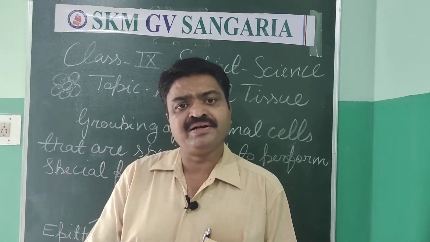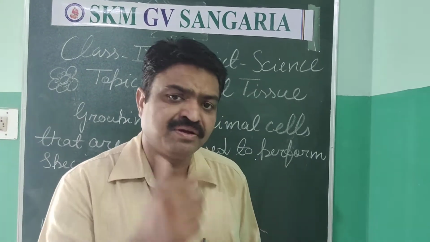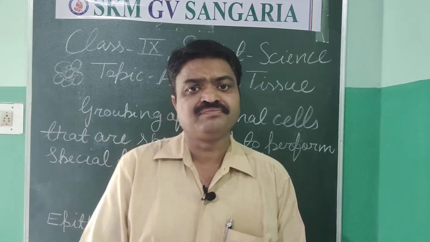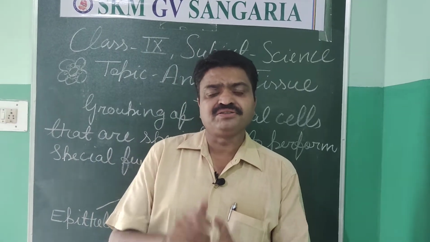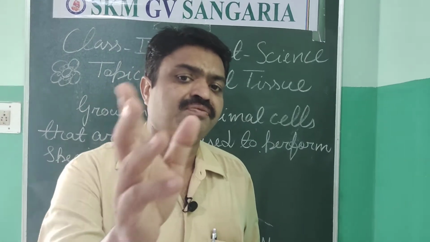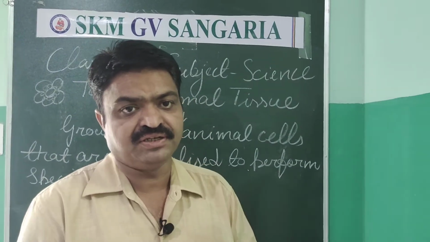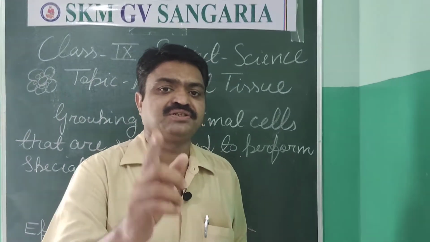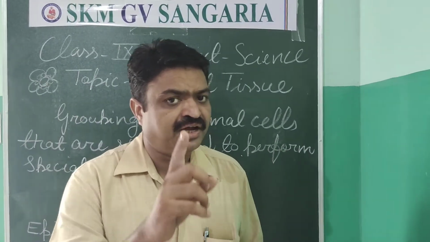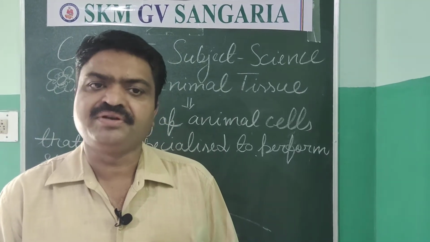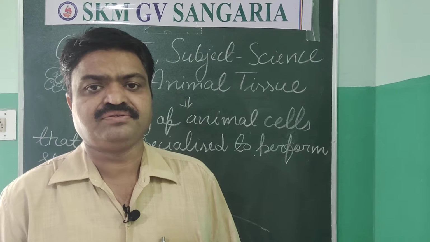Our brain and nervous system have a particular tissue known as nervous tissue, student. There is also one tissue in our body that connects two different organs with each other and helps us in the transportation of substances. That tissue is known as connective tissue, student.